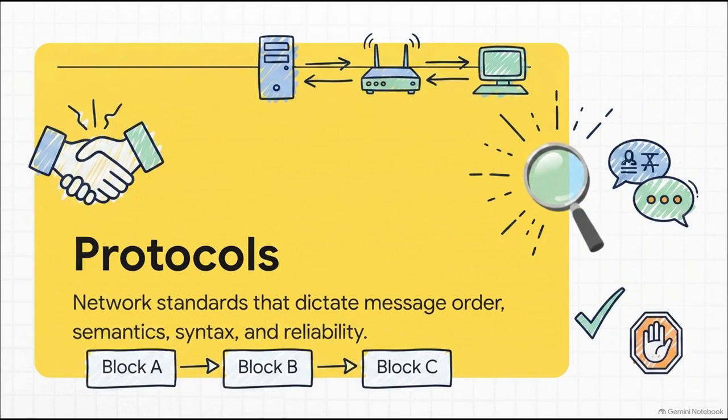In the networking world, we call these standards protocols. Now, the absolutely crucial thing to remember here is that a protocol isn't just a polite suggestion. It is a strict rule of engagement. These protocols dictate everything. They decide message order, so literally who gets to talk and when. They dictate the semantics, meaning the exact intent of a message. Like an HTTP request message explicitly means, please give me the specific file, and the response means, here is the file, or I cannot comply. There is simply no room for interpretation.